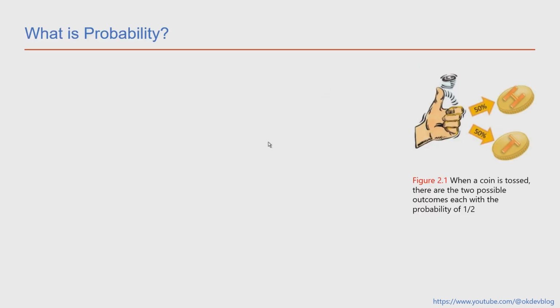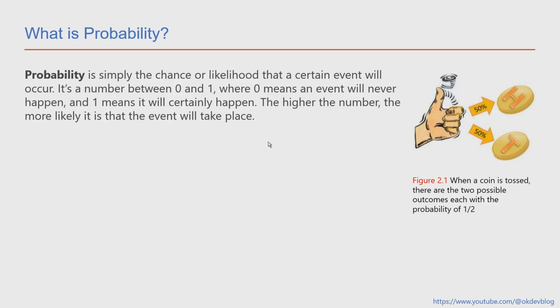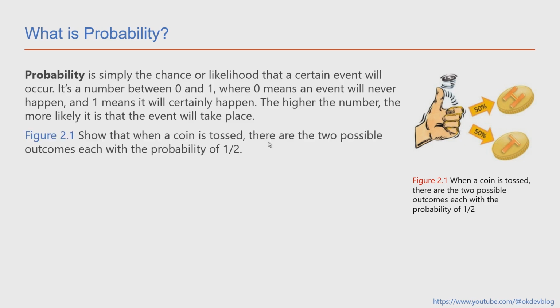What is probability? Probability is simply the chance or likelihood that a certain event will occur. It's a number between 0 and 1, where 0 means an event will never happen, and 1 means it will certainly happen. The higher the number, the more likely it is that the event will take place.